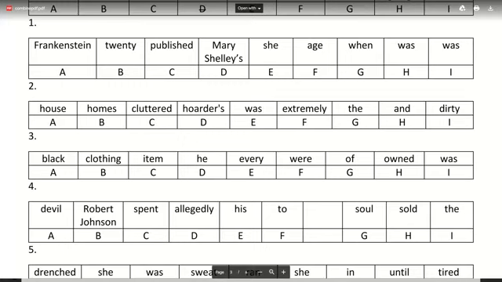Try doing it again. Age is not needed according to her. Let's see. Yes, you don't need age in that. So the answer for the first one, I'm looking, only one person got the answer for that. Number 1 is already here. Yes, age is not needed. Ashmi, well done. Is mine right? Yes, Pooja, it's right.